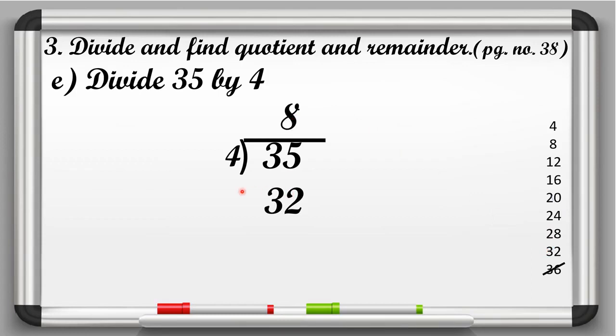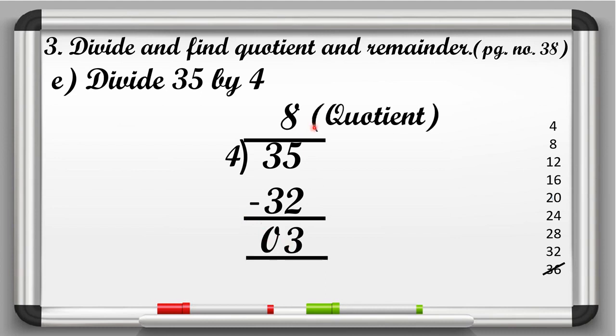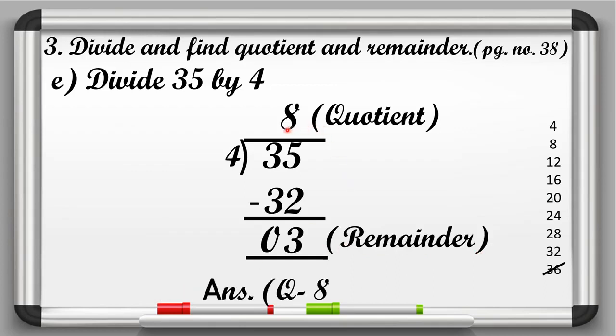Now we have to put the sign of minus. Now subtract from ones place. So here ones place is 5 and tens place is 3. So here 5 minus 2 is equal to 3. So we will write 3 here at ones place column and 3 minus 3 is equal to 0. Now here we will write a quotient, 8, and 3 is the remainder. So here we will write a remainder. Now what is the answer? That is Q 8 and R 3.